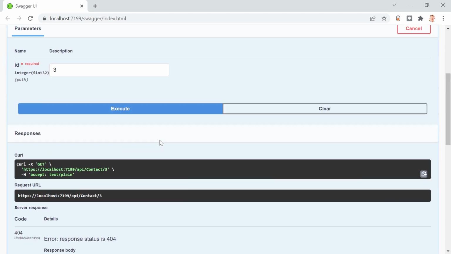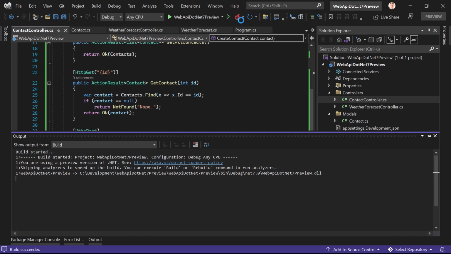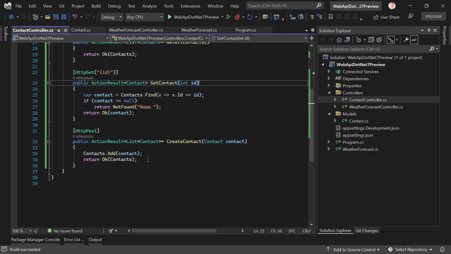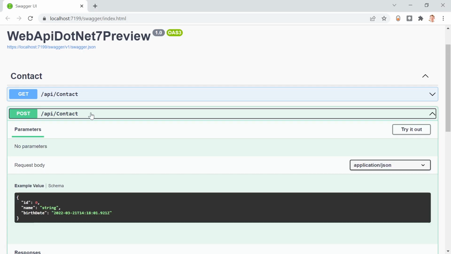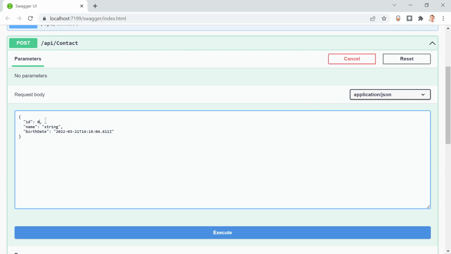But we have to restart this thing. Okay, and I just saw hot reload on file save is not activated. Maybe I should do this. But it succeeded. We've got our POST. And let's create a new one. ID would be 3 then. The name, Tony Stark.